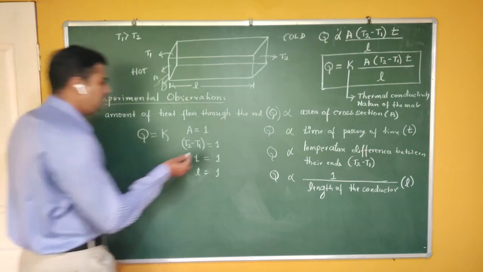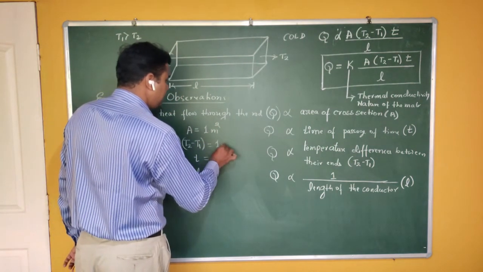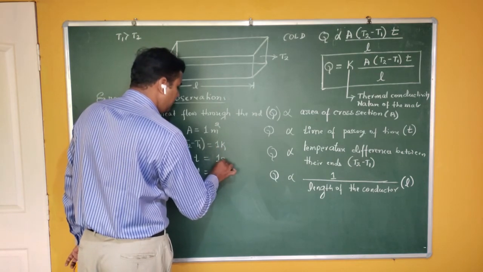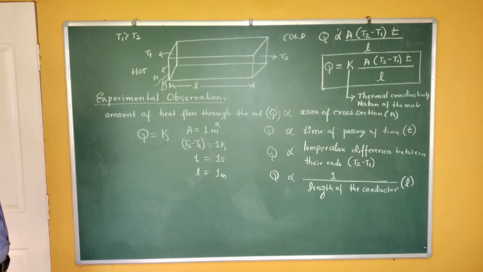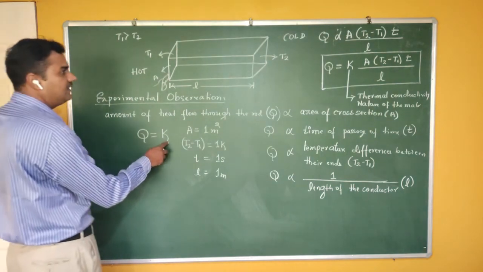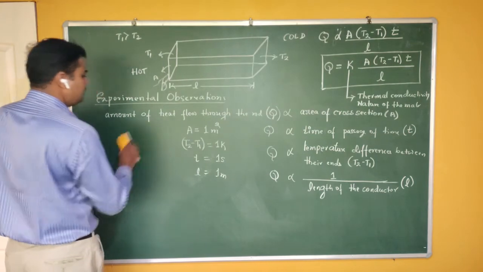If you take the SI system, area is 1 meter square, temperature difference 1 Kelvin, time 1 second, length 1 meter. In that case, what is the unit of K?